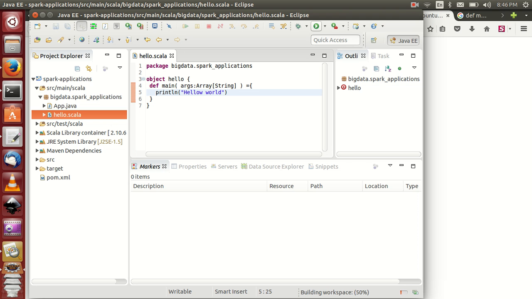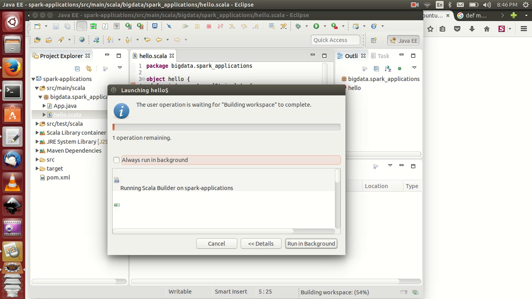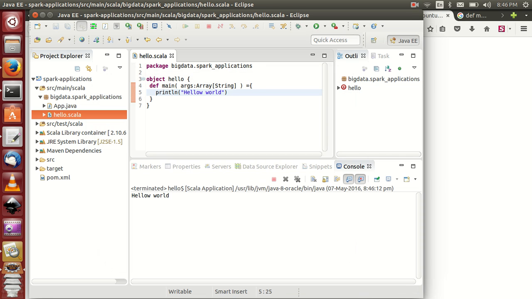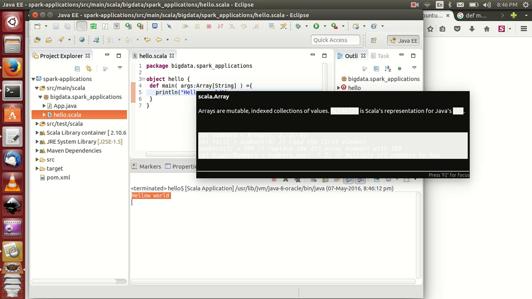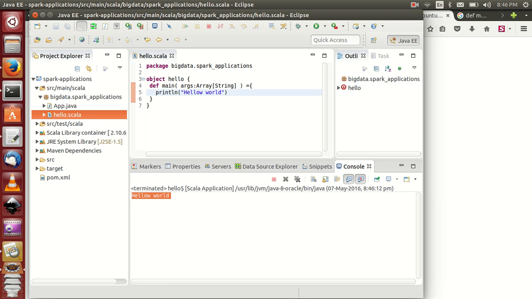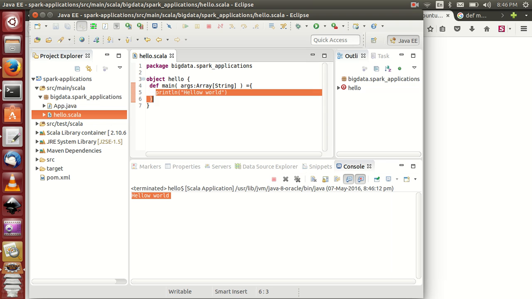If you enter this one, automatically you will get output here. This is hello world. Done. Successfully executed. Okay, and in my next program I will explain about the word count program.